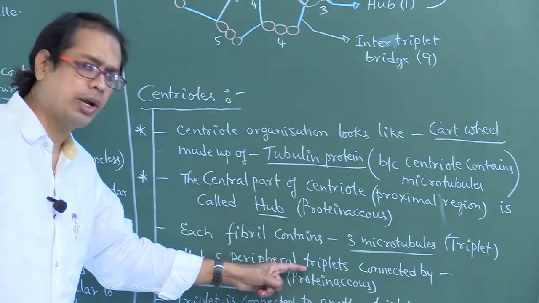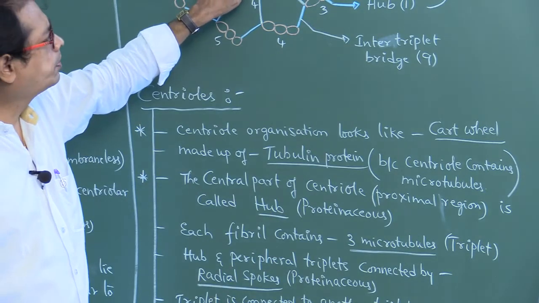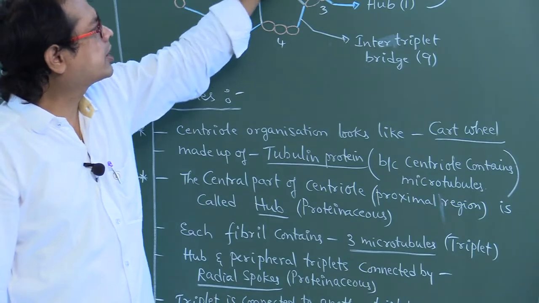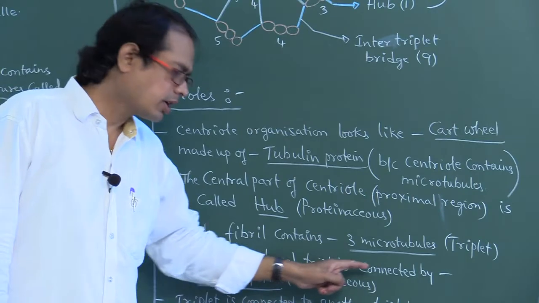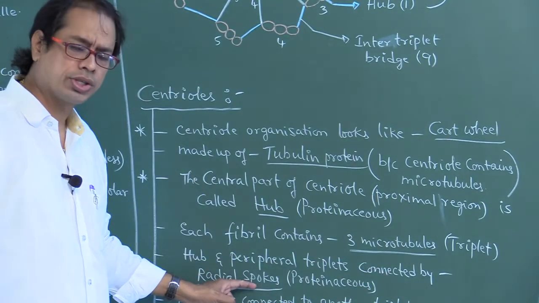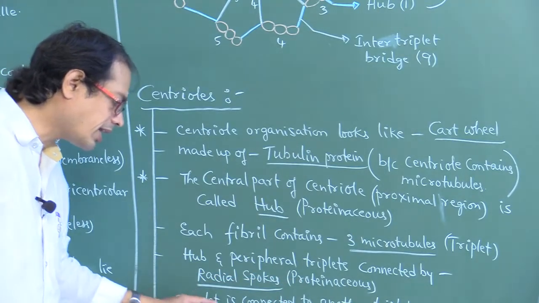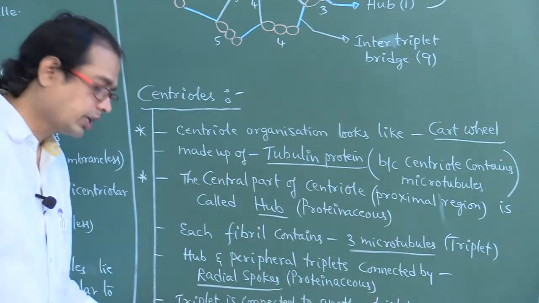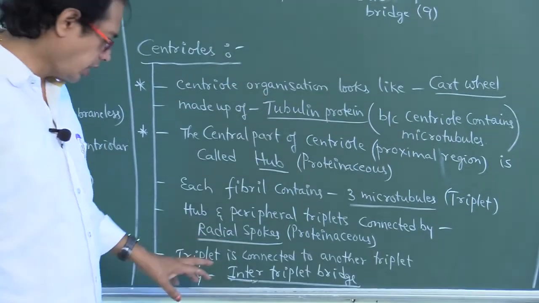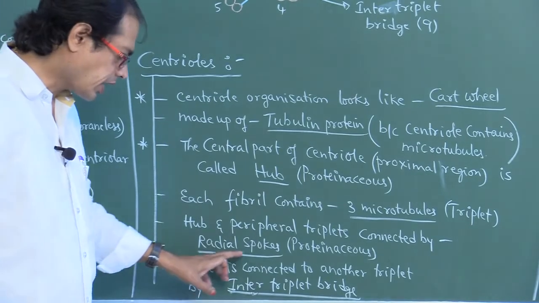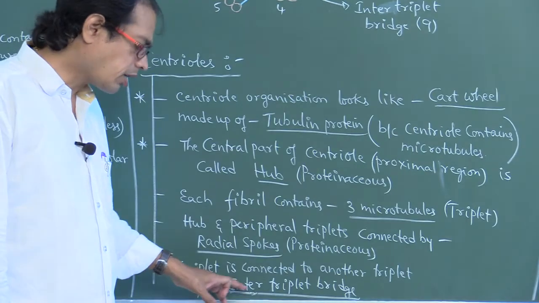Hub and peripheral triplets are connected by radial spokes. Those are also proteinaceous only. Next, a triplet is connected to another triplet by an inter-triplet bridge. If you look at the diagram, see, a triplet is connected to another triplet by an inter-triplet bridge.